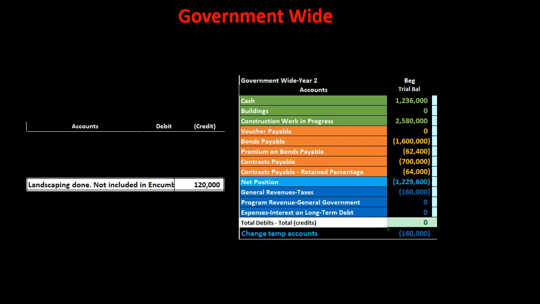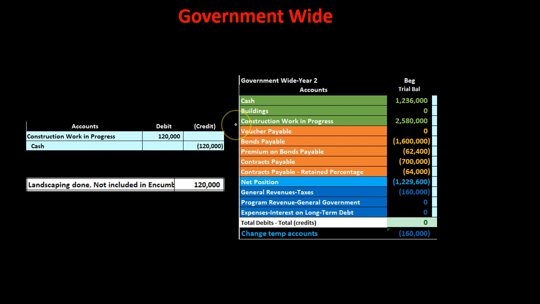Now we have landscaping that's going to be done related to our capital project, but not part of the billing or not part of the estimate that we made in the capital project. So it wasn't included then in encumbrances. Doesn't matter here for the government-wide activity because we didn't record encumbrances, because you don't normally do that with normal accrual accounting as is being used with the government-wide type of activities. Therefore, we're just going to record the landscaping. It's going to be increasing the construction work in process because it's going to be part of the capital asset that we're making, the building or the big project we're doing.